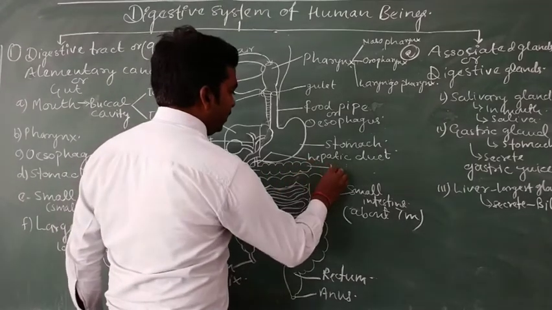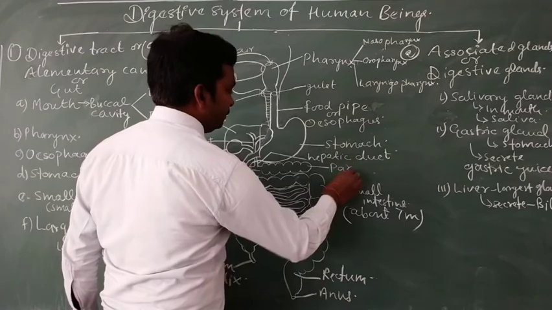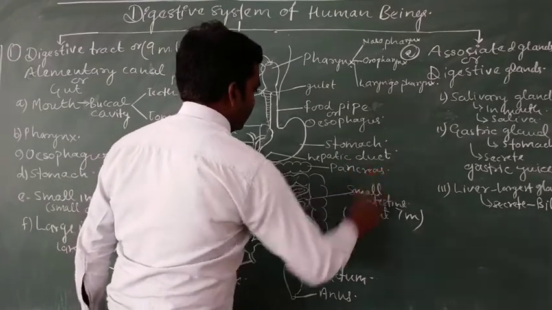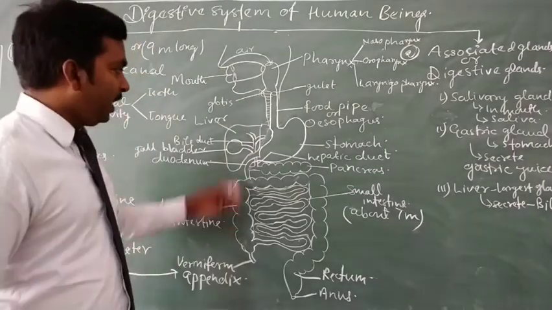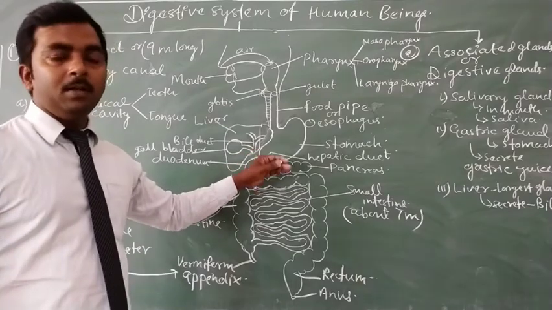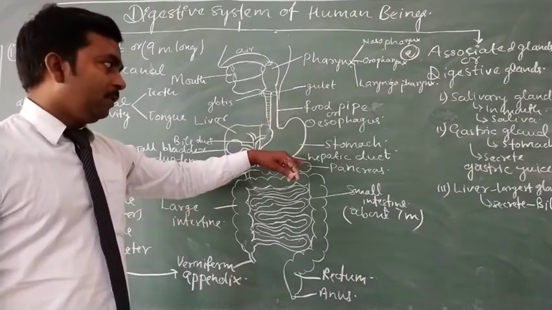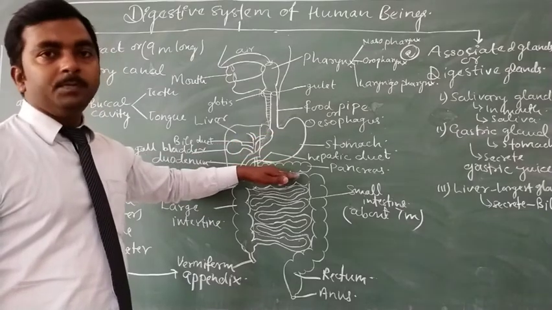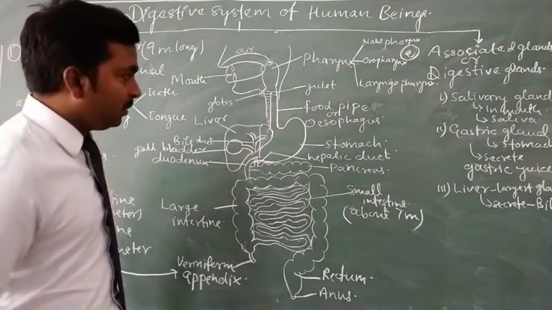The pancreas is a leaf-like structure, also present adjacent to the stomach, just below and parallel to it.